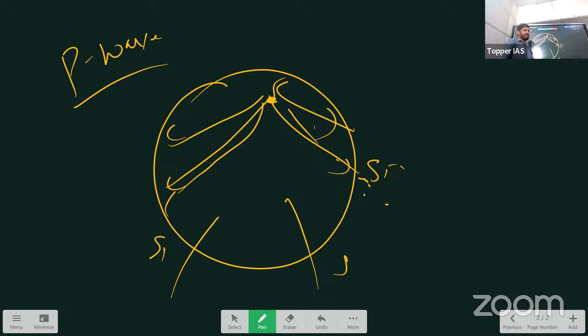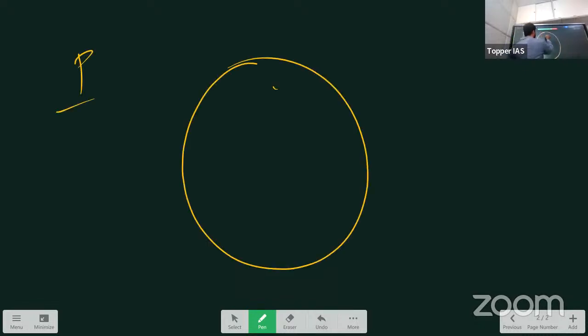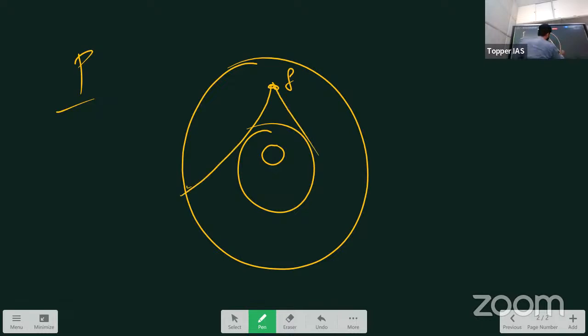It should be recorded everywhere, right? Even though with less energy, they travel all the way, everywhere. But sometimes we do not see them in a few places. So we'll study shadow zones for P waves first. So take P waves. From here, measure the angle. So you know that this is inner core and this is what? Outer core. From the focus, energy is releasing from all the sides. Right or wrong? Right? Okay.